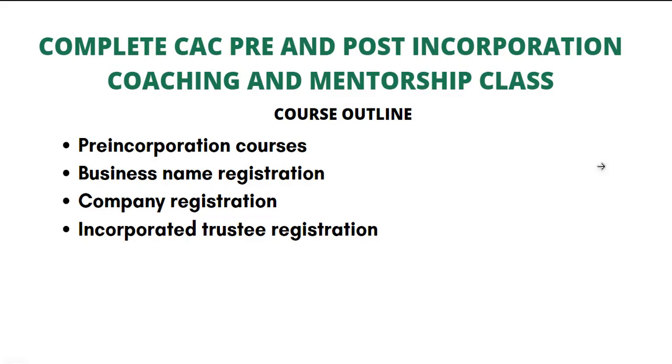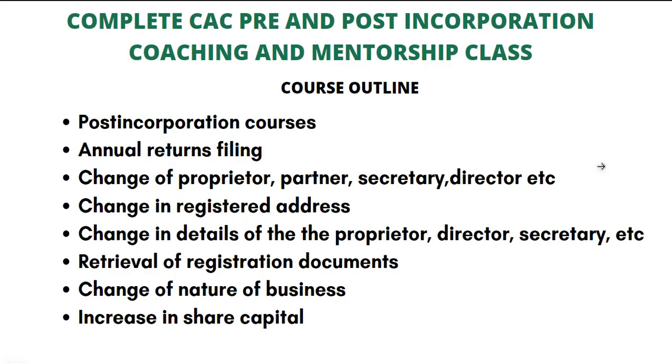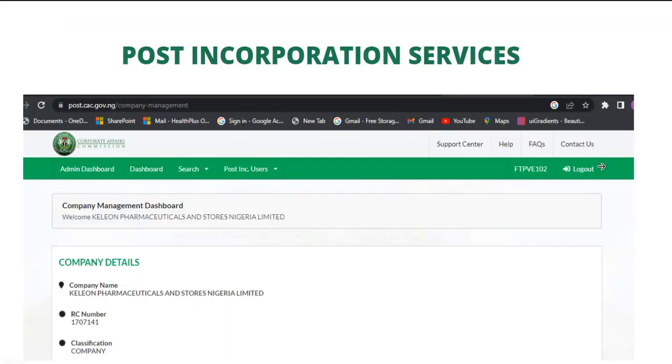The course outline is pre-incorporation courses: business name registration, company registration, incorporated trustees, that is NGO, association, club, church, mosque registration. Then we will also look at the post-incorporation courses: annual returns filing, change of proprietor, partner, secretary, director, change in registered address, change in details of the proprietor, director, secretary, retrieval of registration documents, change of nature of business, increase in share capital.